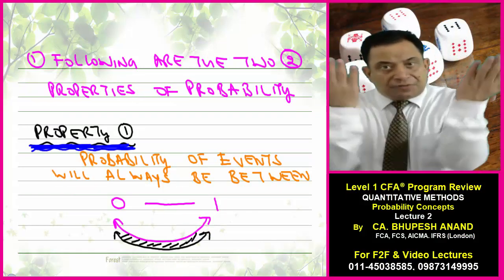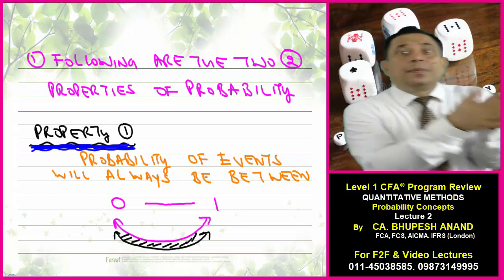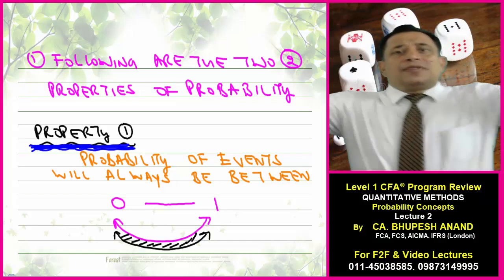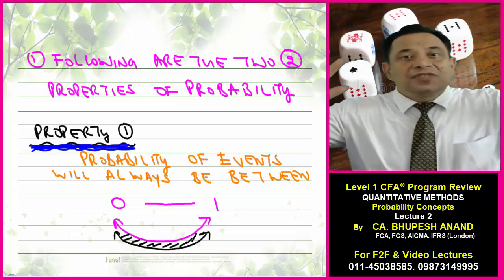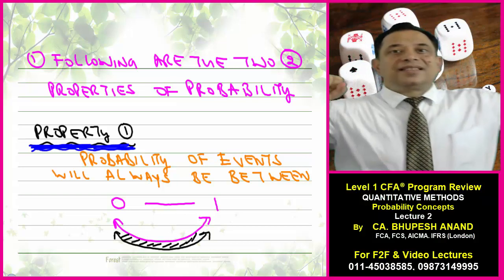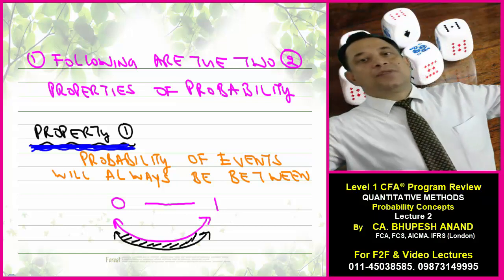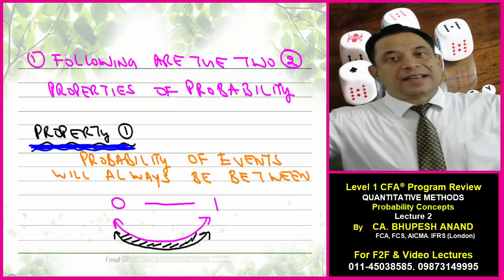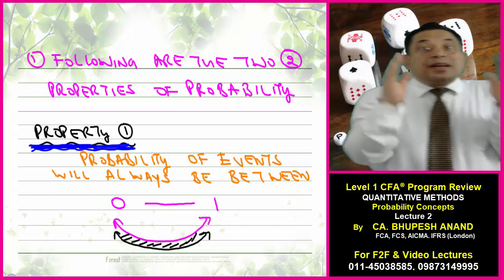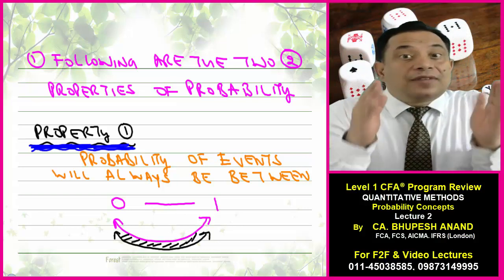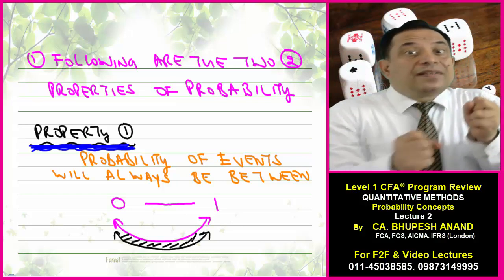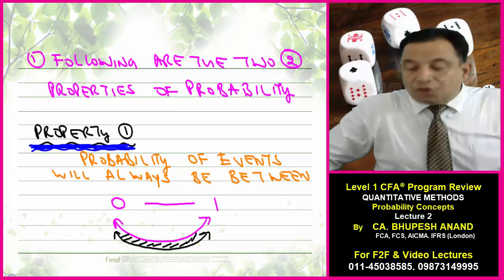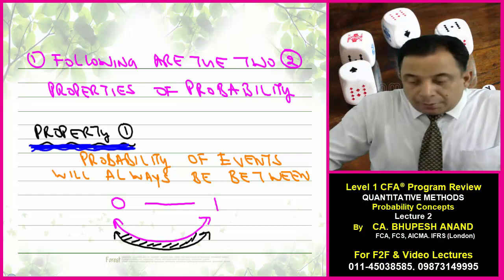There are two properties. The first property is that the probability of success or failure, or the probability of any event, varies from 0 to 1. It cannot be less than 0 and it cannot be more than 1. Minimum it can be 0, and maximum it can be 1. This is the basic rule we should all be aware of. So just write down: following are the two properties of a probability.